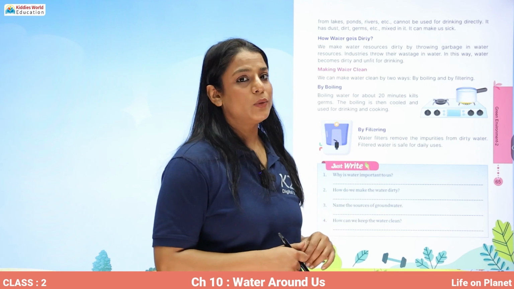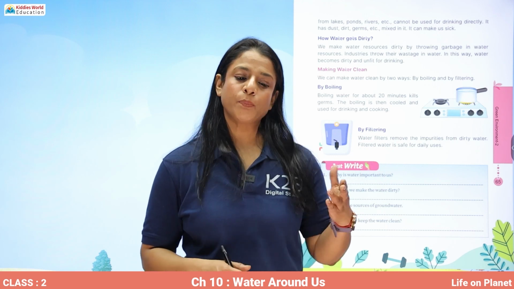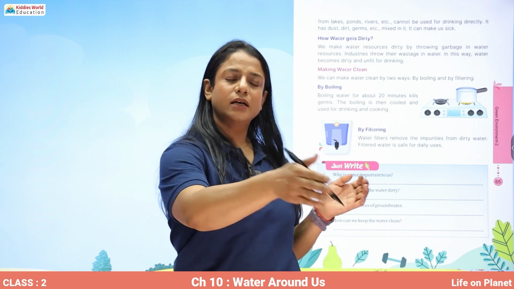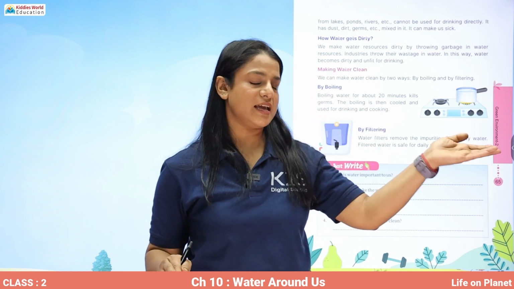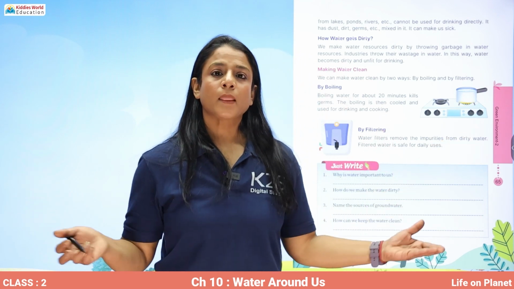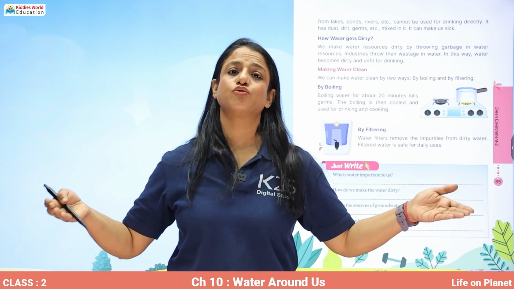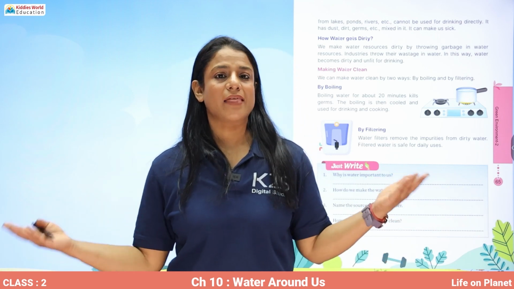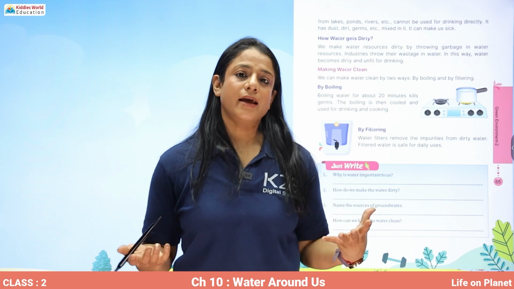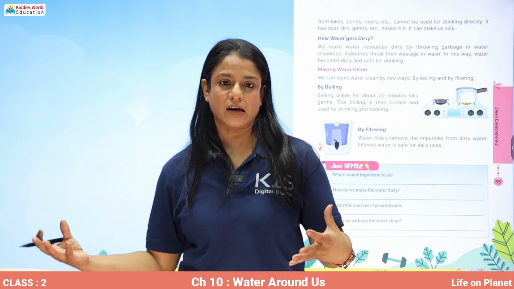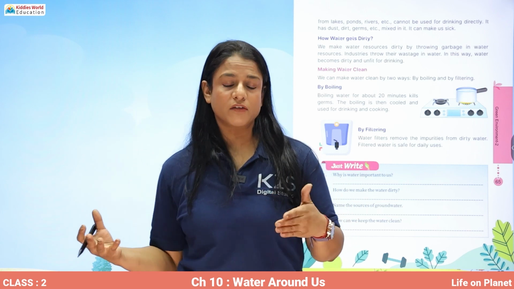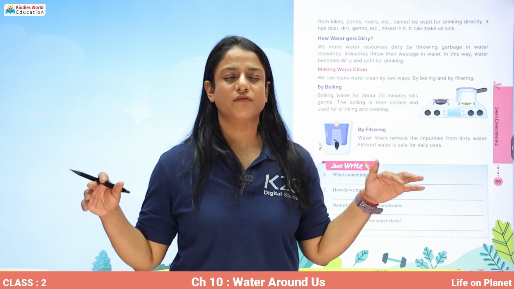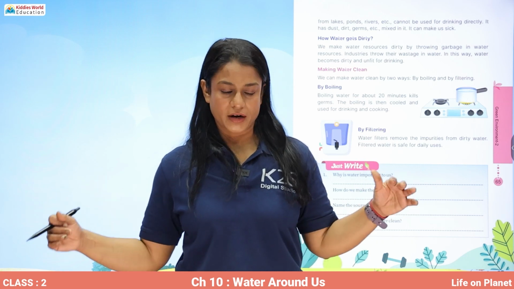How? What do people do in villages and somewhere in the town also? They go to the river, they wash their clothes with detergent, and all the detergent gets dissolved in lake water, river water. Then they take their animals to have a bath in ponds and lakes. That makes the lake and pond water very dirty. Then the factories release waste and chemicals into the water, which makes the water very, very harmful and unfit for drinking.